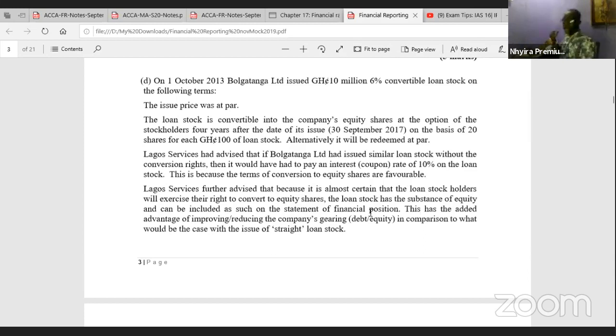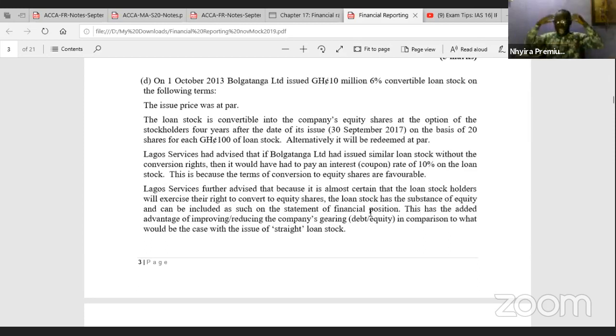If the bondholders convert, the treatment is going to be different. If the bondholders don't convert, the treatment is also going to be different. So when it comes to the treatment of convertible loan notes, or hybrid or compound financial instruments, in accordance with IFRS 9 or IAS 32, these are the things that you need to understand.